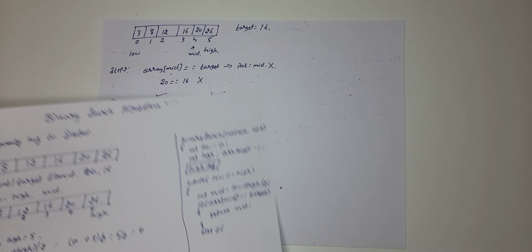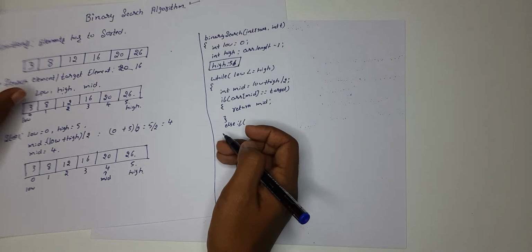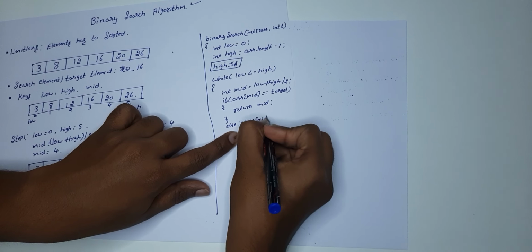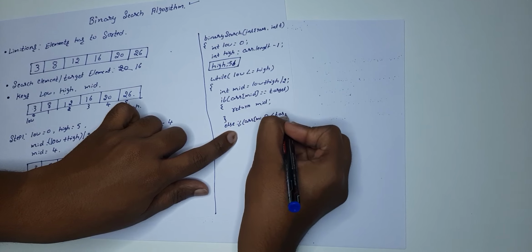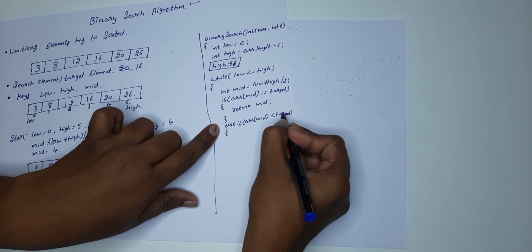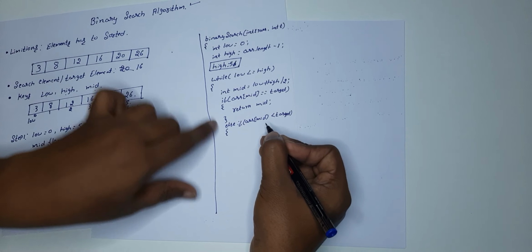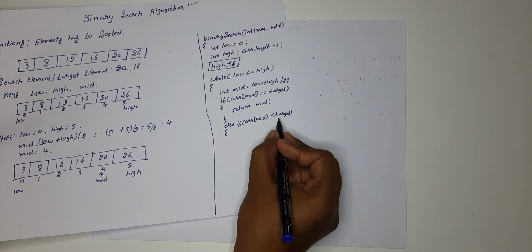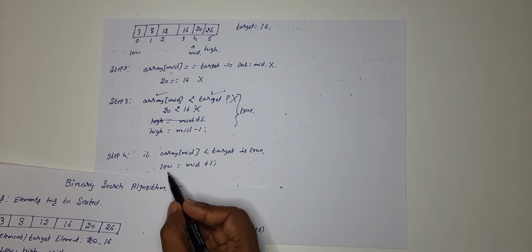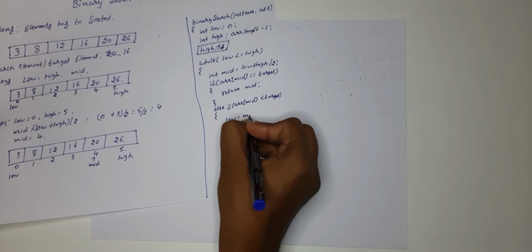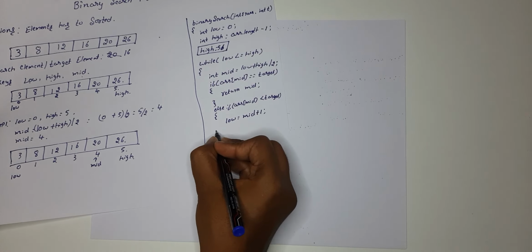Same condition: if array of mid is less than target, else if array of mid is less than target, what are you going to update? If this condition gets true, you're going to update the low value, right? So low is equal to mid plus 1.